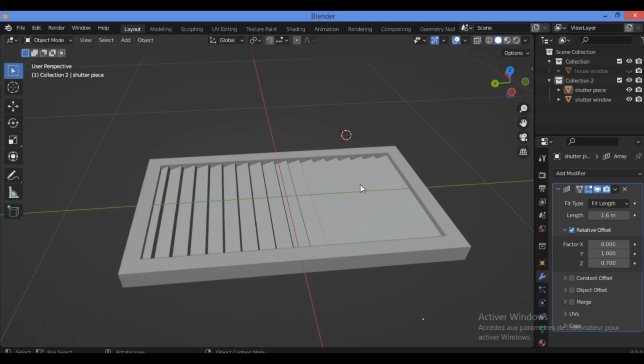So we need to duplicate to make 4 shutters for our window, then add some detailing for the wall using just an array modifier. See you in the next tutorial, modeling and continuing creating more detailing for the wall and for the window.